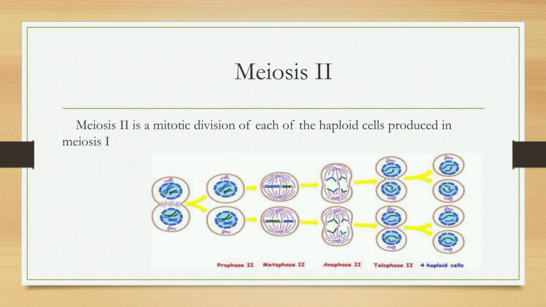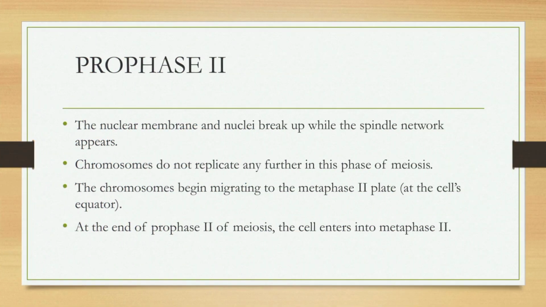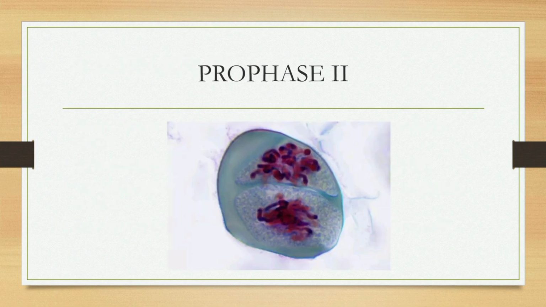Meiosis 2. Meiosis 2 is a mitotic division of each of the haploid cells produced in meiosis 1. Prophase 2. The nuclear membrane and nucleolus break up while the spindle network appears. Chromosomes do not replicate any further in this phase of meiosis. The chromosomes begin migrating to the metaphase 2 plate. At the end of prophase 2 of meiosis, the cell enters metaphase 2.